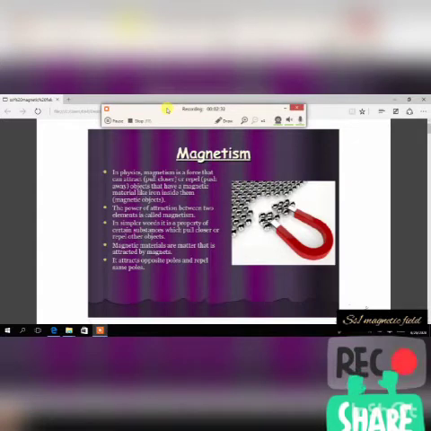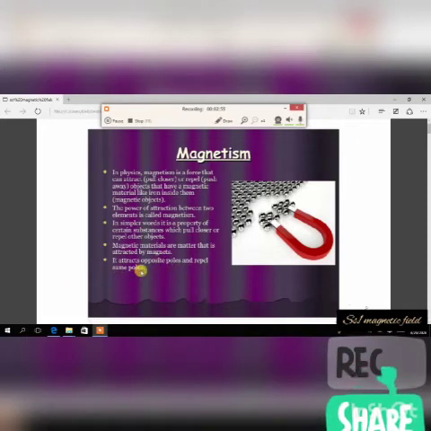So that metal is called a magnetic material. So whatever gets attracted to a magnet, they are called magnetic materials. And the thing is that a magnet attracts opposite poles and repels same poles.